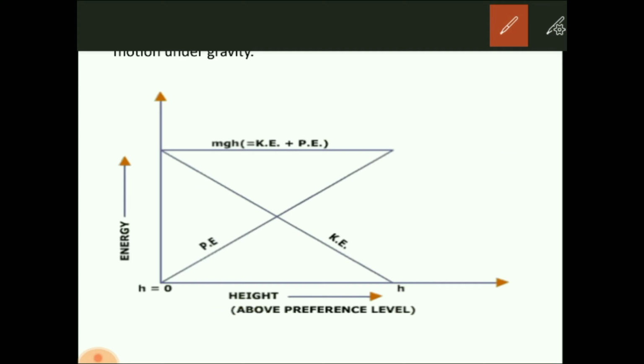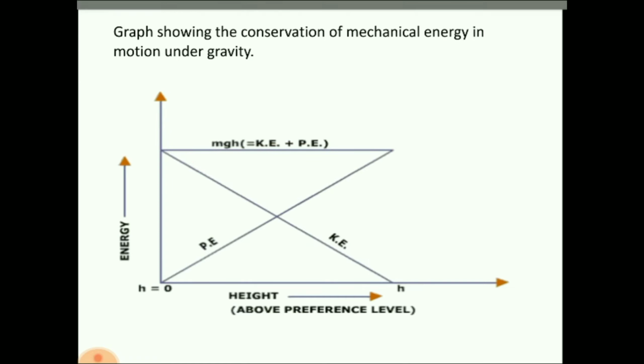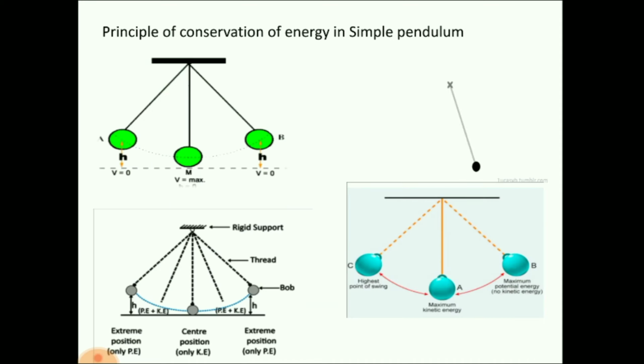Okay, now this graph is for total energy, total mechanical energy, and it is a straight line out here. Why is it a straight line? Because total mechanical energy is always constant. The sum of kinetic energy and potential energy is always constant. That's why it is a straight line. Okay, now next we'll move to the simple pendulum. Okay, we can see a simple pendulum out here.